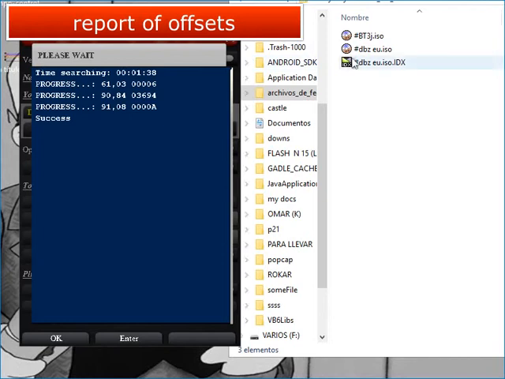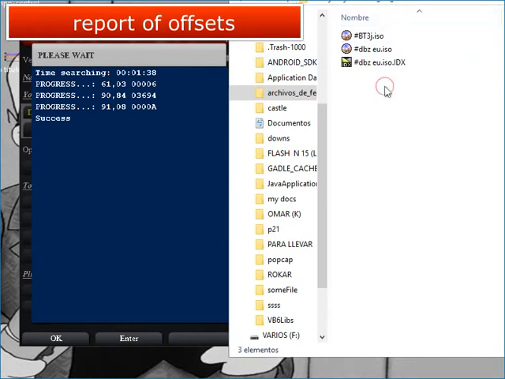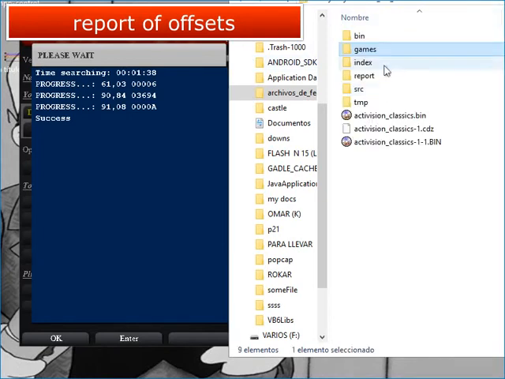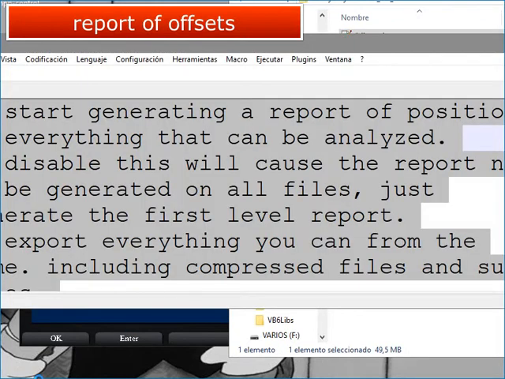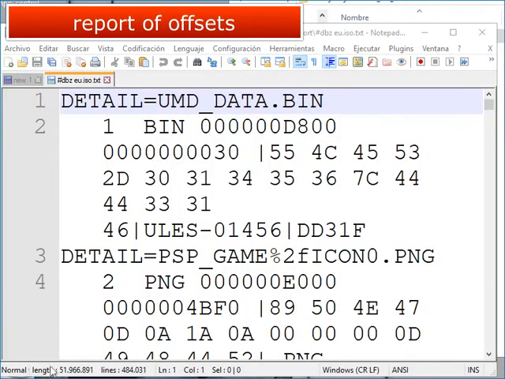Success. I forgot to mention this folder. The report folder is used by the app to generate offsets reports, but this would not happen if you use it with an external game, since these will be generated in the same game folder.